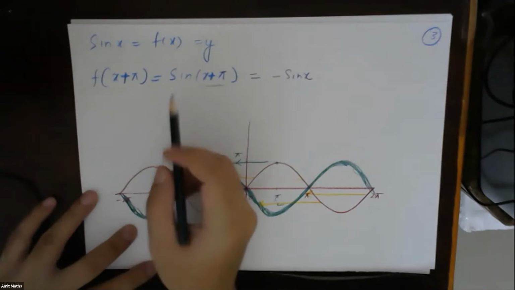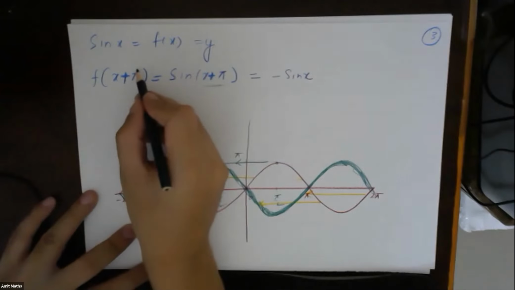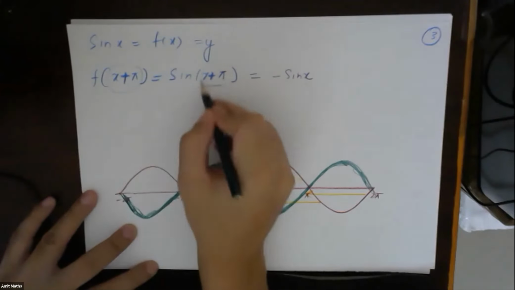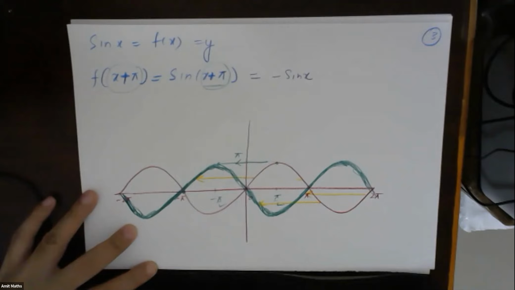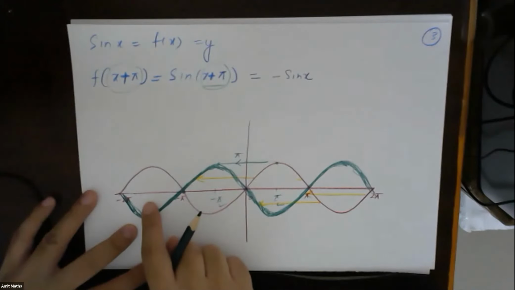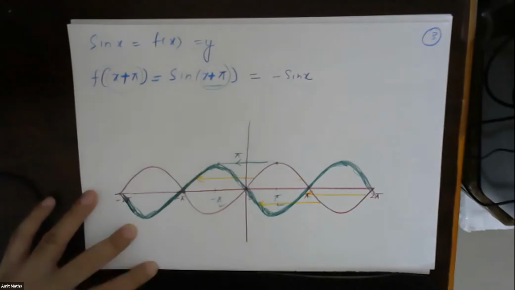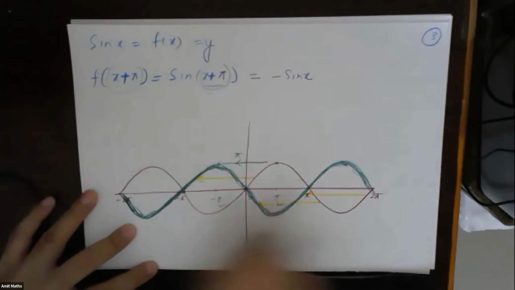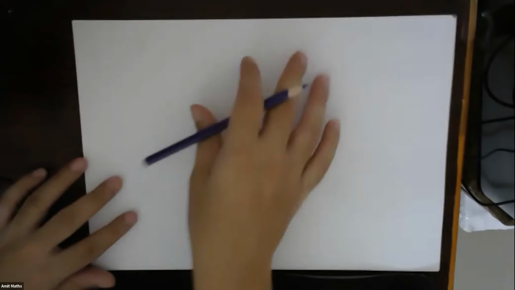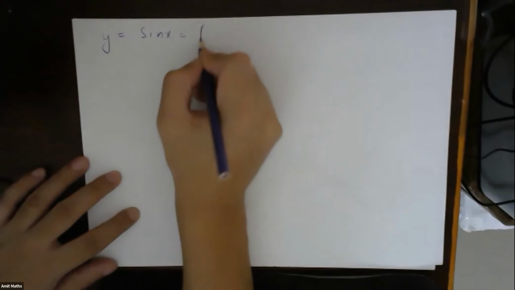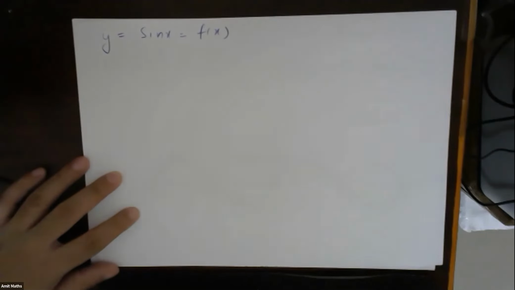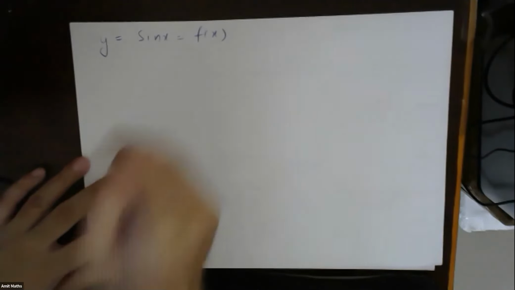Now see. I told you, if something is added to x, then we will say that it is a horizontal shift. Now this was the example of horizontal shift. Now for a vertical shift, in the same graph, I'll show you the example. y is equal to sin x, or equal to f of x.